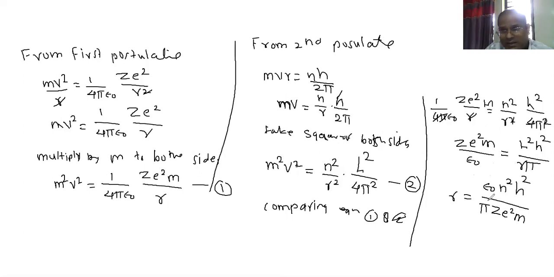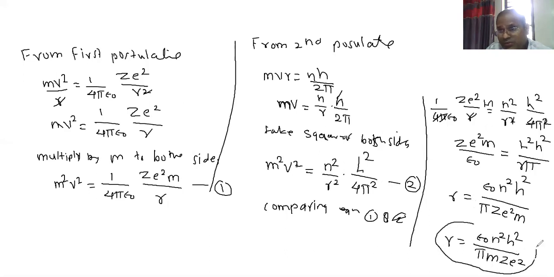Yes. It is your formula, that is R is equal to epsilon naught n square h square upon pi m Z e square. Very important formula, where you are getting the radius of orbit.